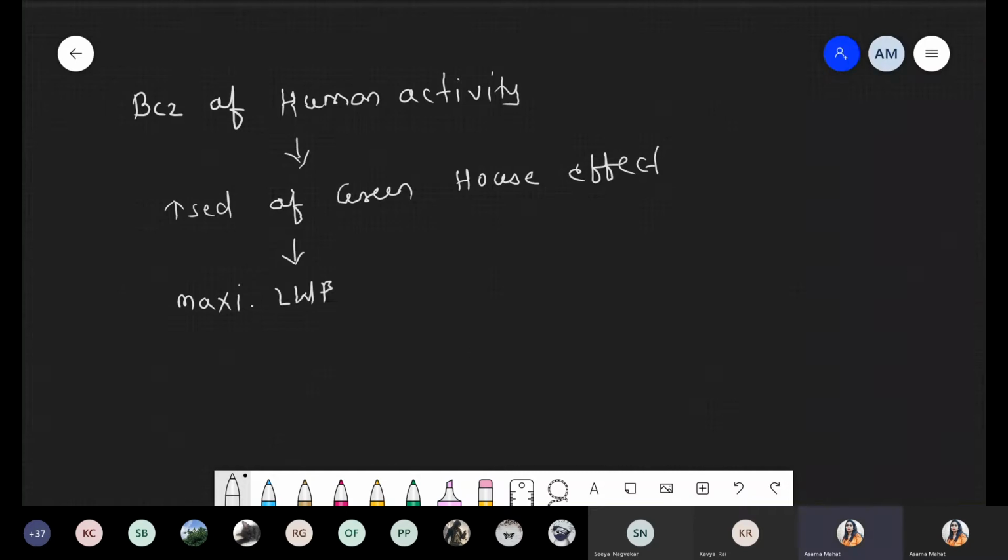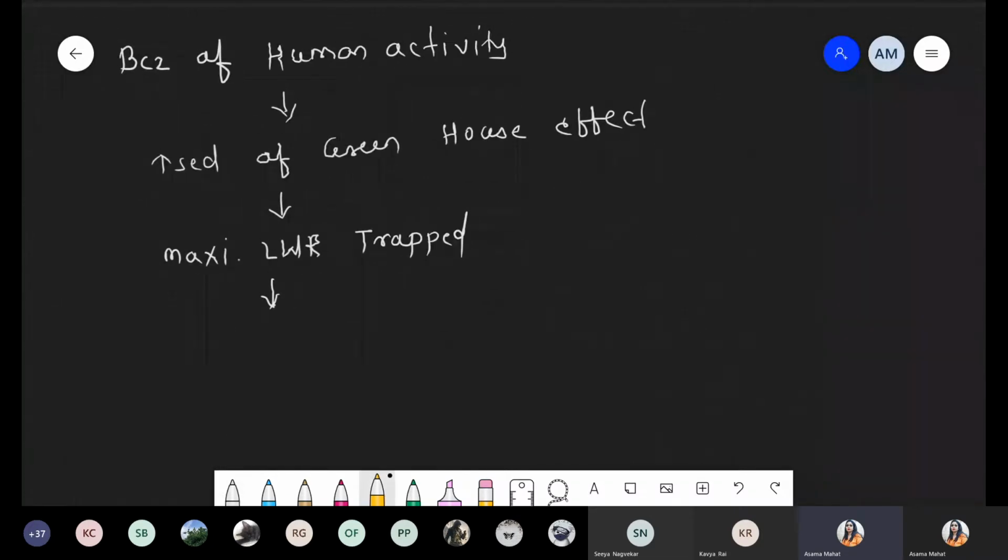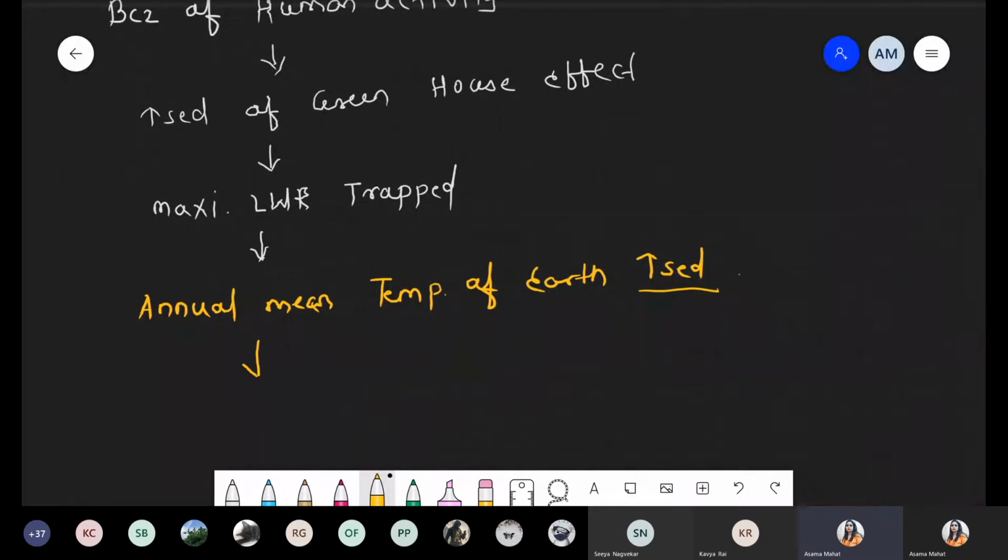Maximum long wave radiation they can trap. And now due to this dropping, the global temperature, or we can say the annual mean temperature of the earth, will get increased. Yes, and such an increase of annual mean temperature is simply called global warming.